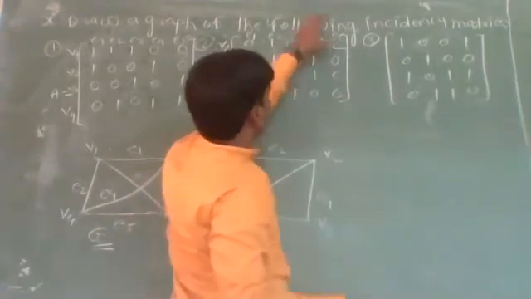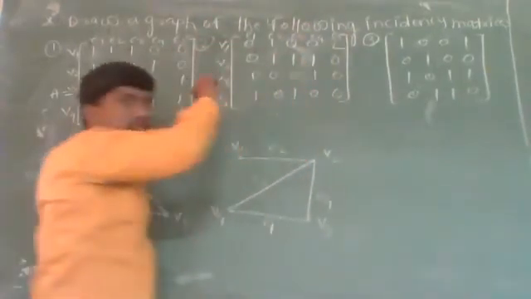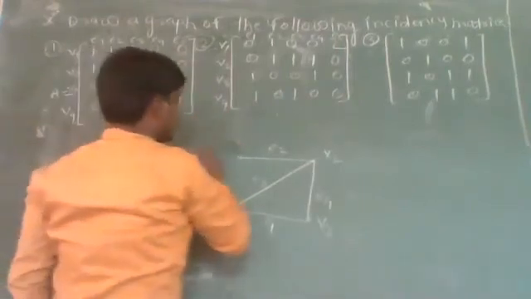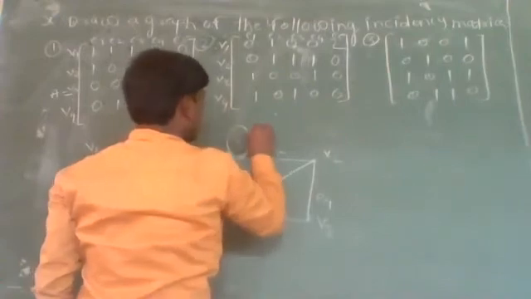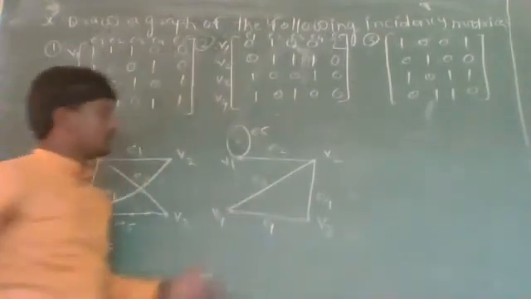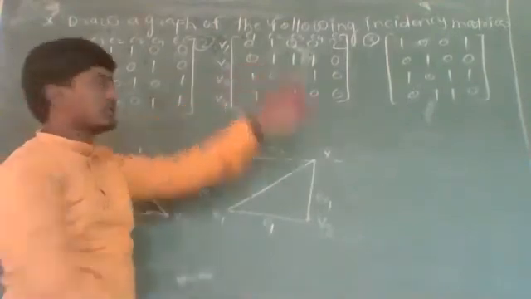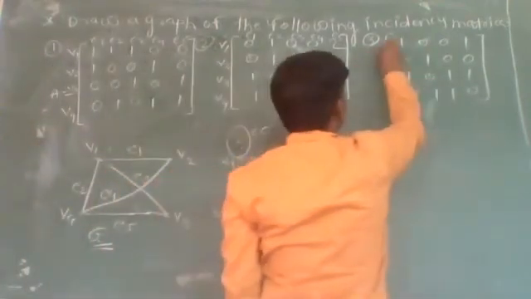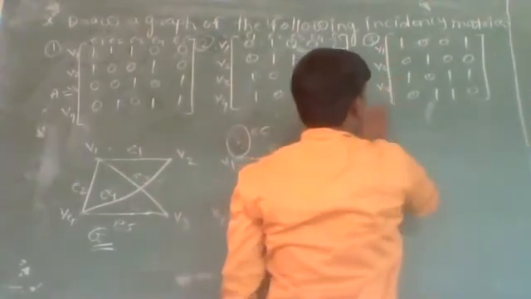And if E5 is incident on vertex V1 and its entry is 2, then there is a loop at vertex V1. This one is the vertex V1 and this one is the edge E5. So this is the graph of this incidence matrix. Now in this graph there are 4 vertices and 4 edges, then this should be the 4 cross 4 matrix.